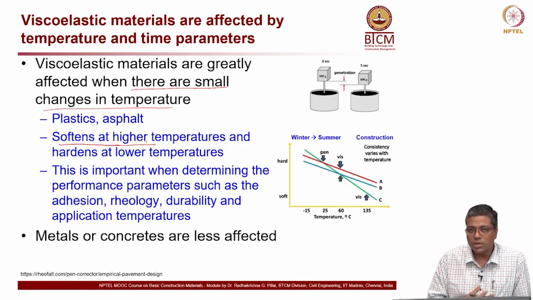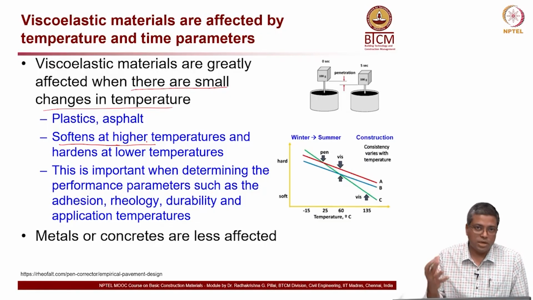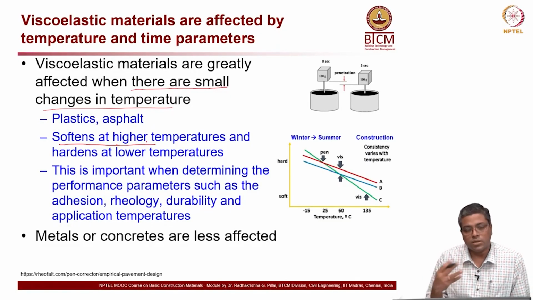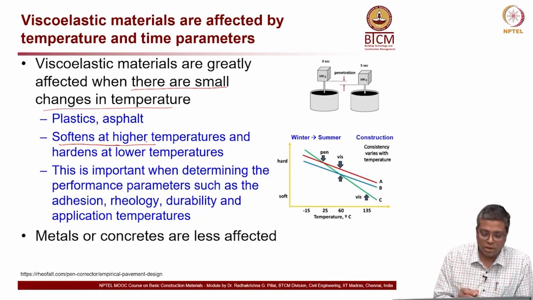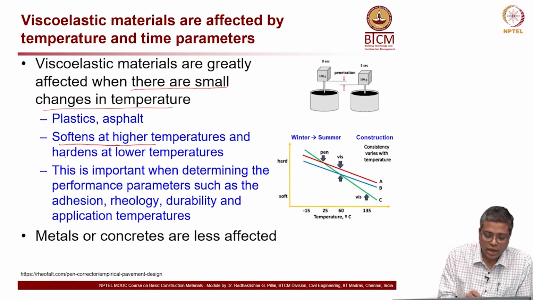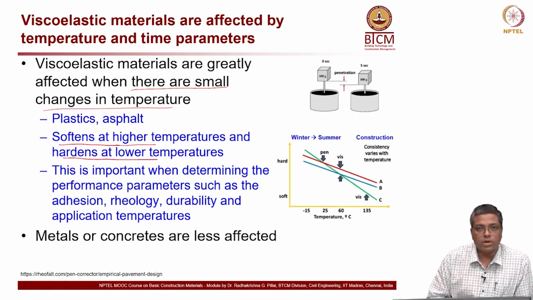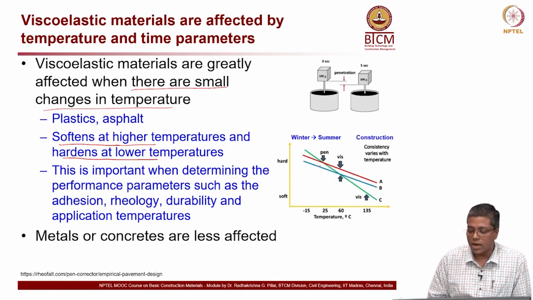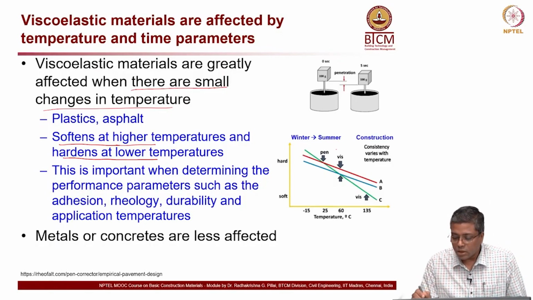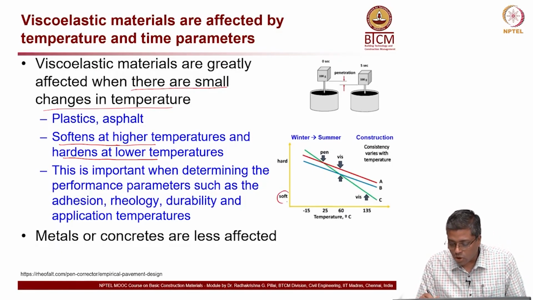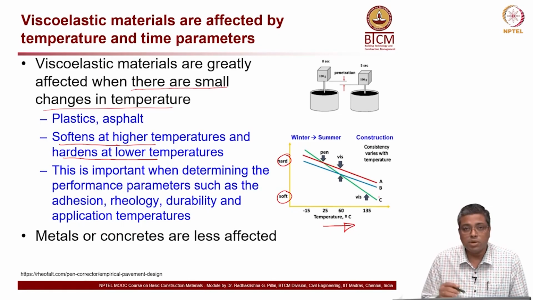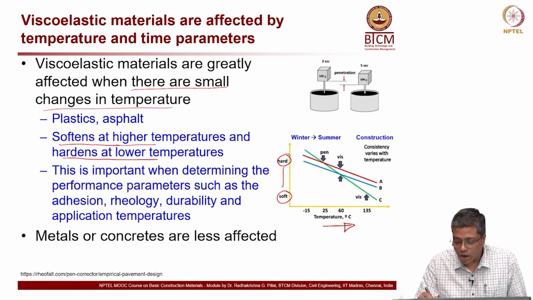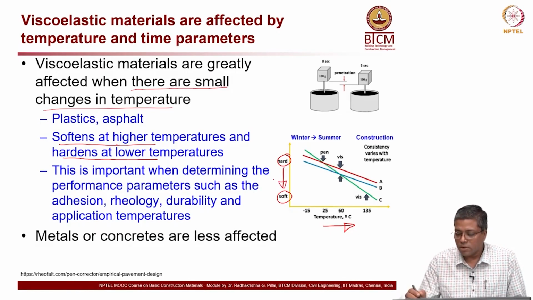As I anticipated, when it is hot, it flows far more easily. When it is colder, it is difficult to make it flow. It softens at higher temperature and hardens at lower temperature. So, look at the graph on the right side bottom, you can see soft and hard, and as the temperature increases, the material goes from hard to soft.